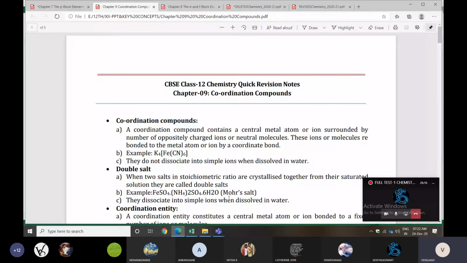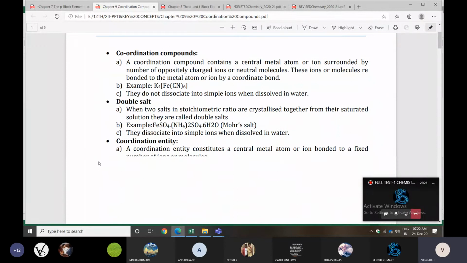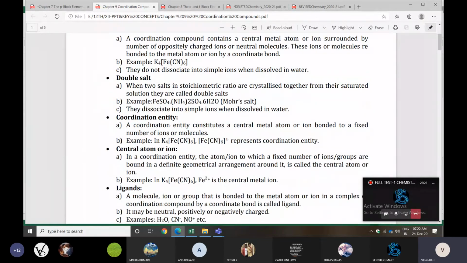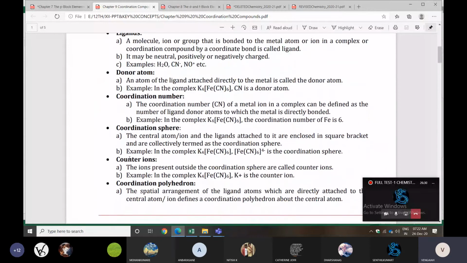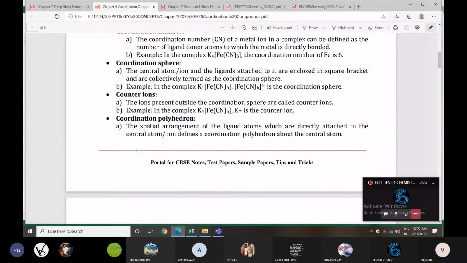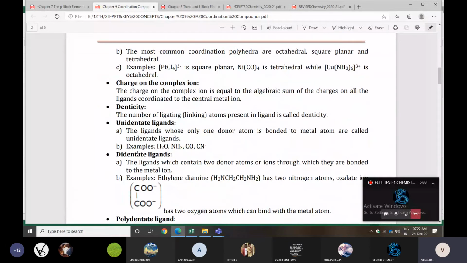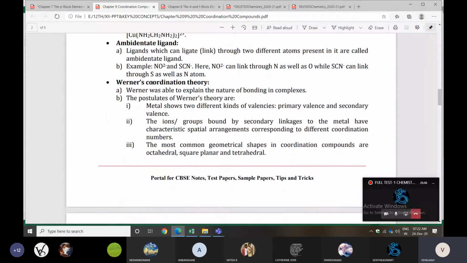Next, small definitions. What is the meaning of double salt? What is the meaning of coordination entity, central atom, ligand, coordination number, coordination sphere, counter ion? All these things you can check. Okay? Yes. Next one is Werner's theory, important. Werner is the scientist's name, that's why it is given his name. Werner was able to explain the nature of bonding, how complex bond formation happens.